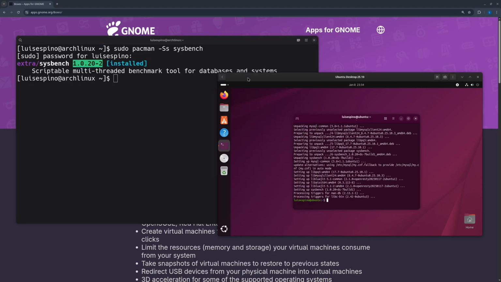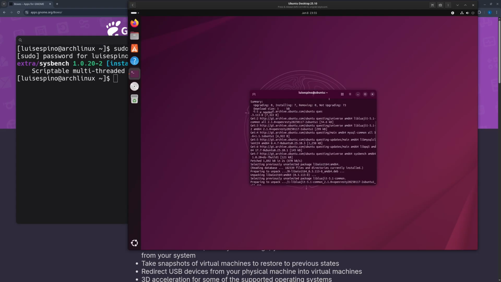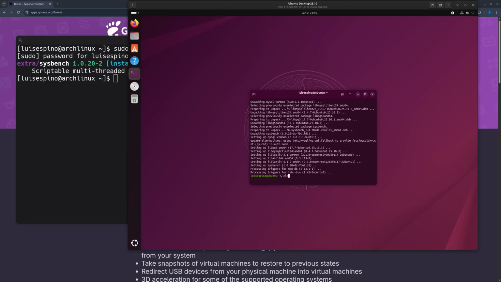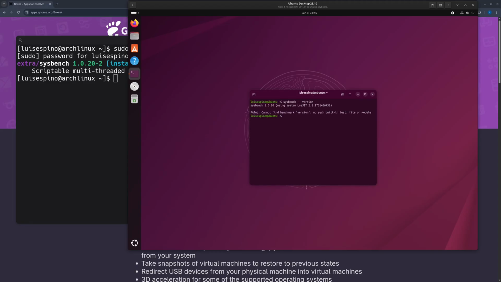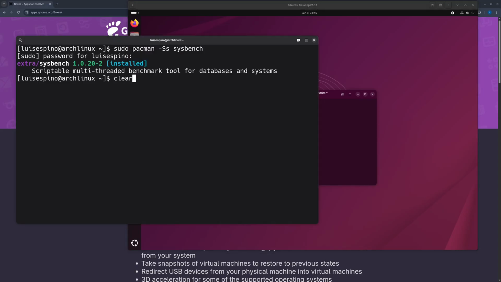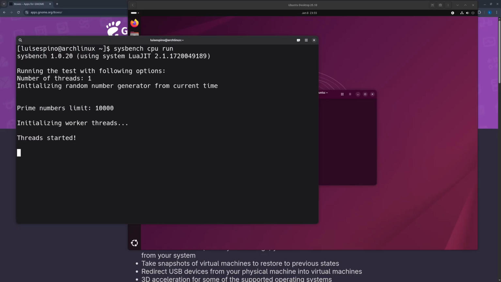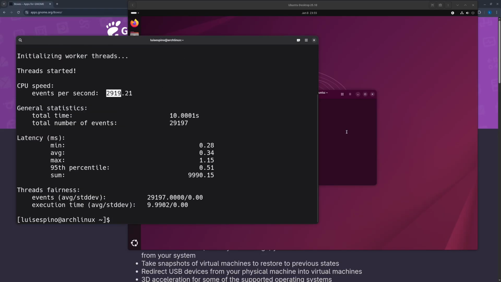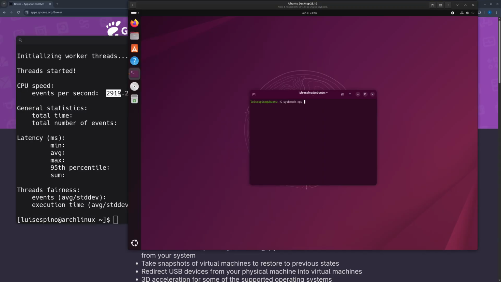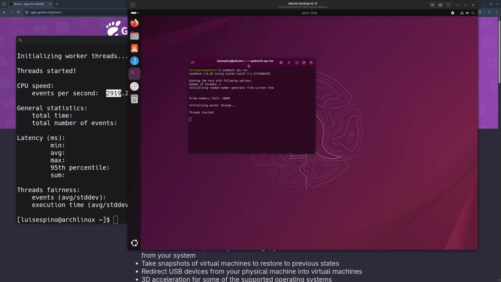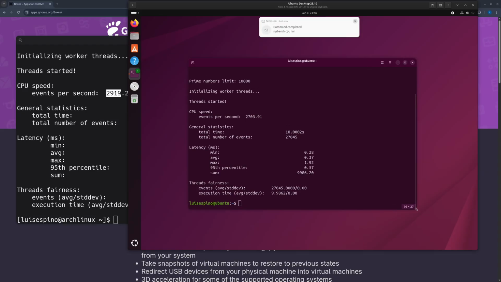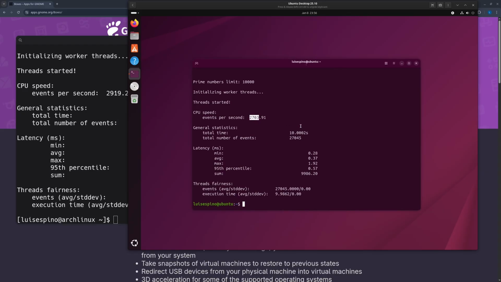We check the Ubuntu version, and as expected it includes version 1.0.20. Arch Linux always up to date. We run Sysbench CPU on the Arch Linux host and get 2919 events per second. Then we run Sysbench on the Ubuntu guest. The result was 2703, very similar performance.